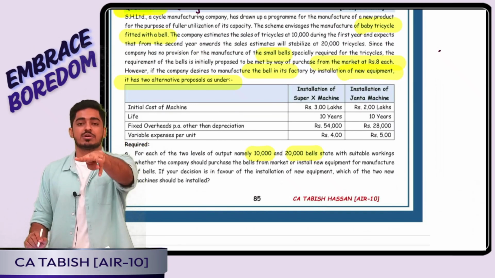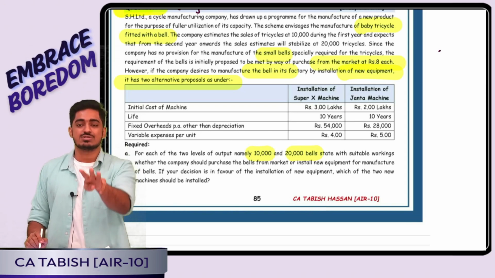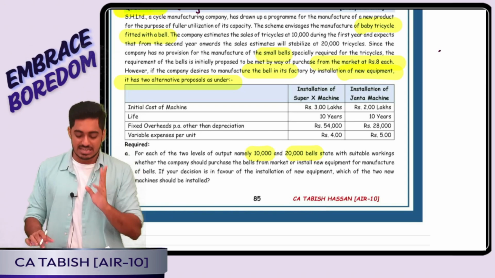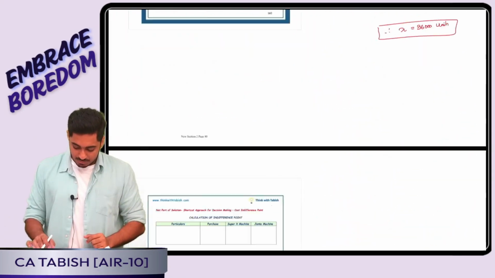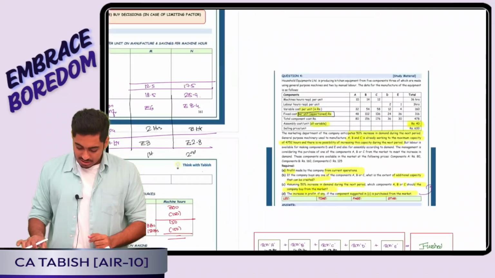In every option variable cost is there, fixed cost is there. I will calculate total cost at each of the levels, 10,000, 20,000, 40,000, whichever cost is less, I went for that alternative. Okay, simple question it was boss. Question number 3, yes, 3 was a simple one.